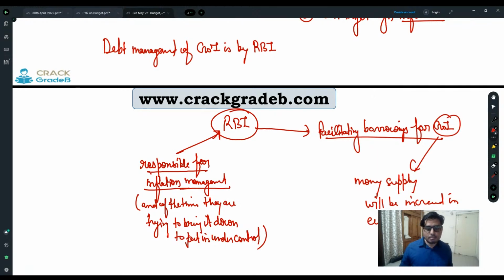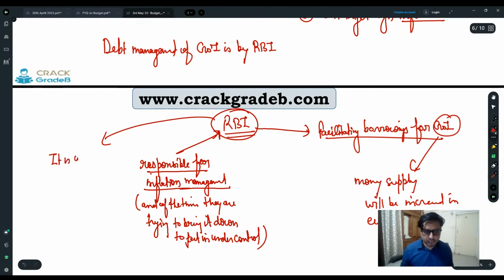So RBI must have the clarity here about which role is more important at a particular point of time. RBI must have very clear functioning on which is more important work to manage as per the situation of the economy.